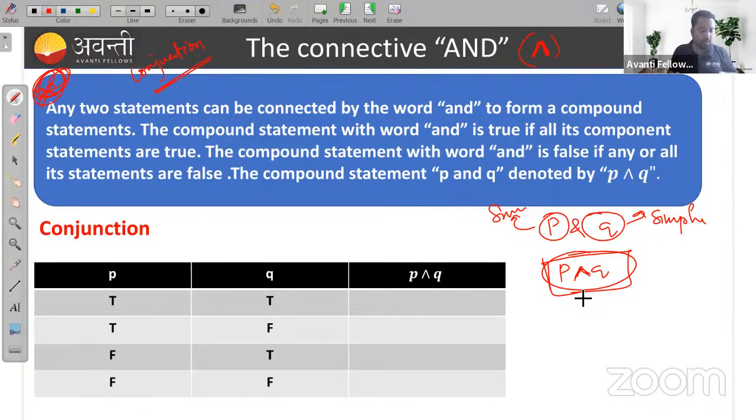Remember, just a very simple thing for the truth table of and, or conjunction. When both the statements are true, then the compound statement P and Q is true. That means here you can see P is true, Q is true, then P and Q is true, right? Otherwise, always false. If one of them is false, then the truth value of the compound statement is also false. Understood or not, everyone?